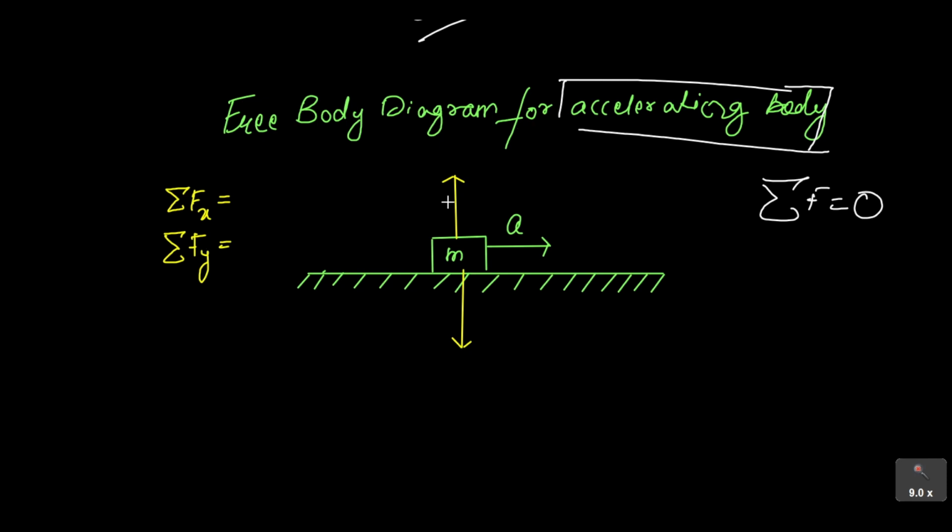I have already drawn it: your mass is resting on this surface, and it is accelerating in this direction with an acceleration a. There will always be one force acting downwards, which is mg, and the upward force, normal to the surface, is called the normal force N.